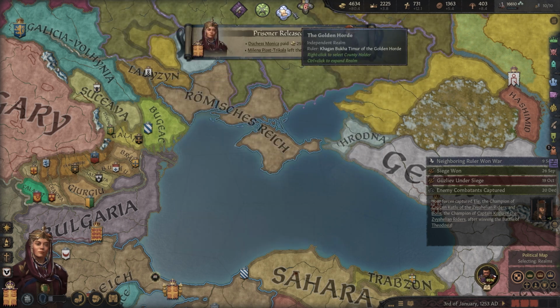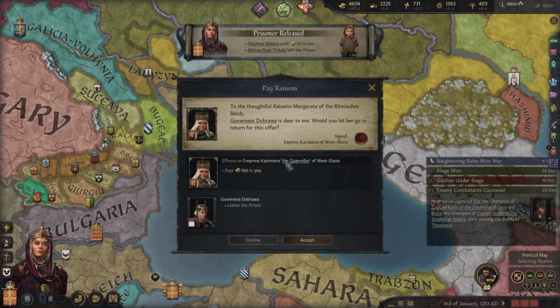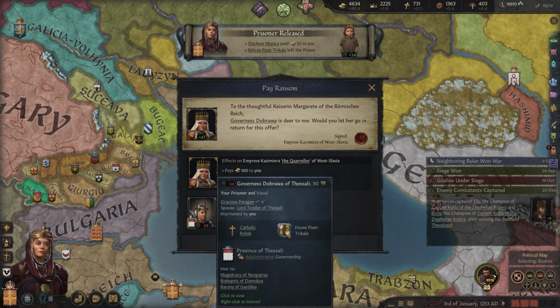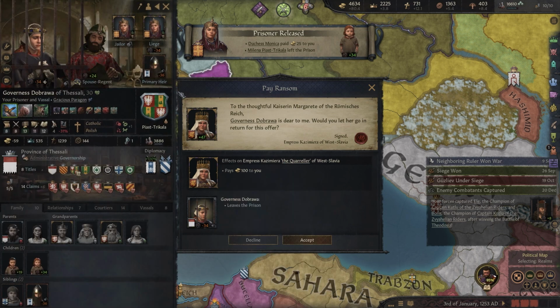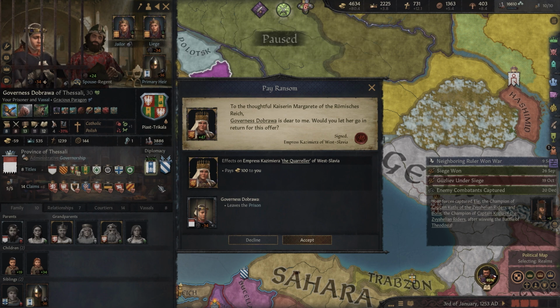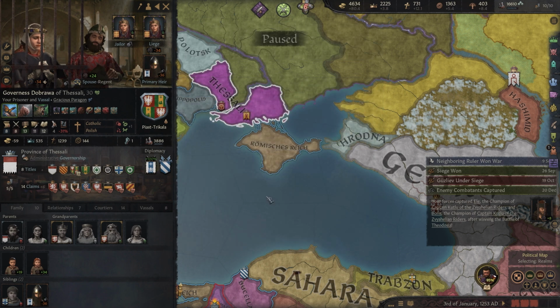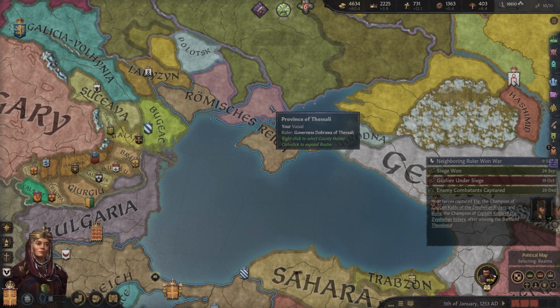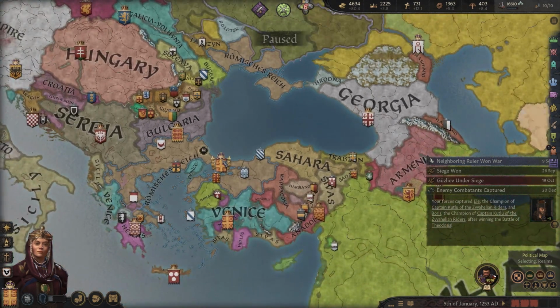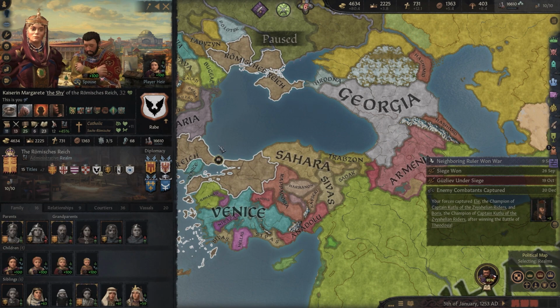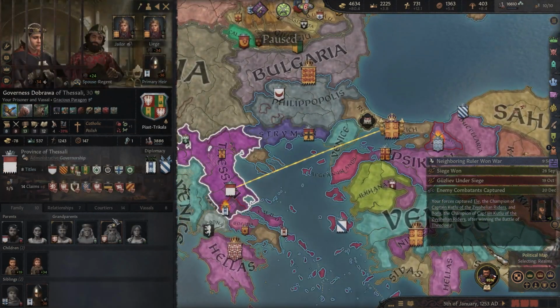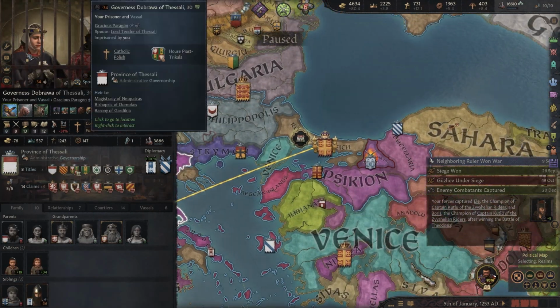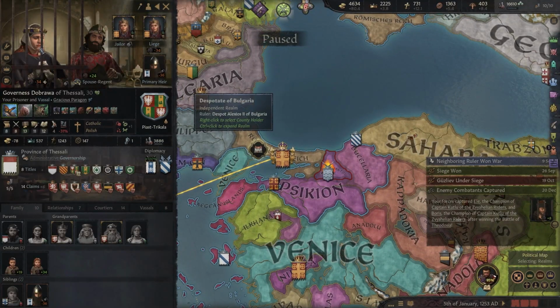Sure. And Governess Dobrava is dear to me. Would you let her go in return for this offer? No. I don't think so. I think we will decline. Governess Dobrava has not learned her lesson yet. She is, yeah, she certainly doesn't, I mean, maybe she's penitent.